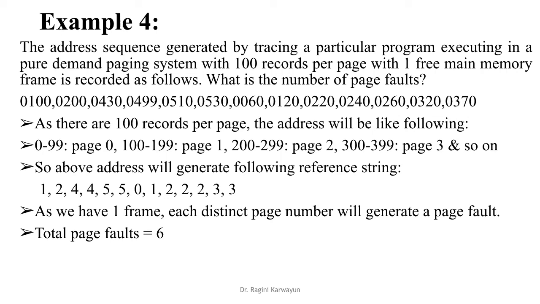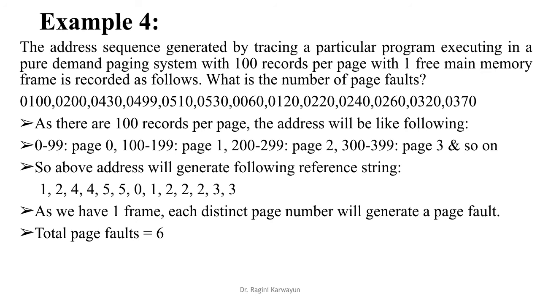Now as the question says there are 100 records per page. So what will happen? All addresses from 0 to 99 will come in page number 0. Addresses from 100 to 199 will come in page number 1. For 200 to 299 page number 2, 300 to 399 page number 3 and so on. So it is very easy here because we have 100 records. So 0 to 99 page number 0, 100 to 199 page number 1, 200 to 299 page number 2 and so on. So 100 will come in page number 1.